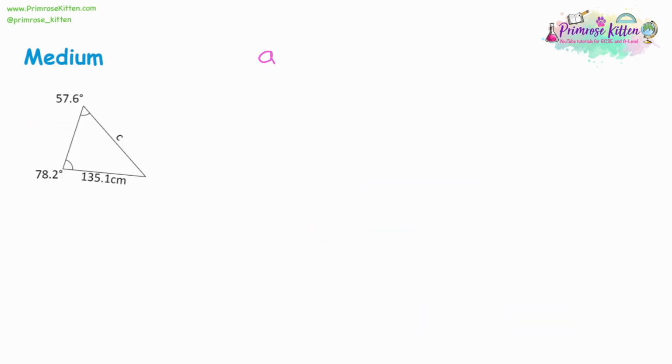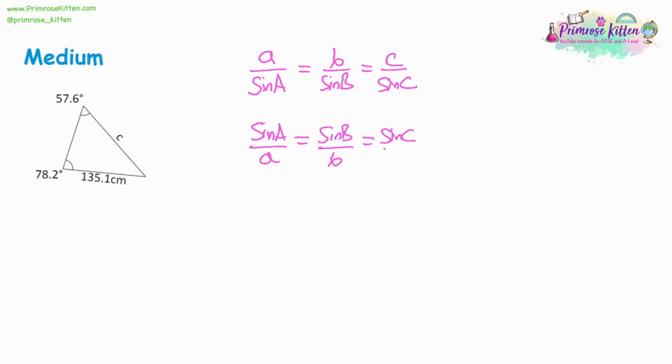Again, remember that Sine Rule, you can have A over sine A, B over sine B, and C over sine C. And the ratio of each, again, by dividing them, is going to be the same. And you can also do the same ratio the other way around. You have sine A over A, sine B over B, and sine C over C. And what we saw with the previous question is that one of these arrangements is going to be easier. And what we saw is it's actually easier if the denominator is a number that we know. If the denominator is a missing number, then we start to get a little bit more complicated. So always do substitution with the aim of having a complete set of denominators.